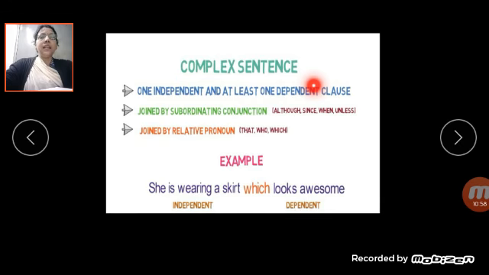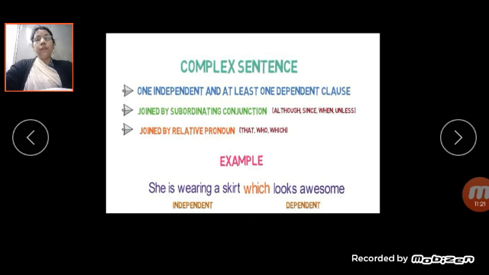So a complex sentence is identified with the following. First of all, one independent and at least one dependent clause joined by a subordinating conjunction: although, since, when, unless, while, until, because. These are all subordinating conjunctions, and they may also be joined by relative pronouns.